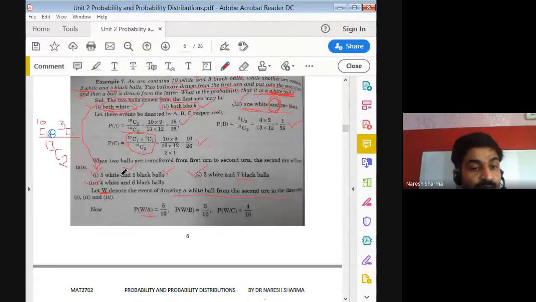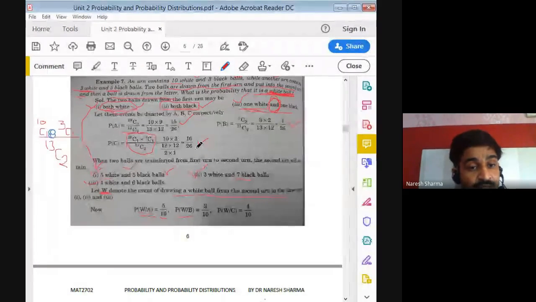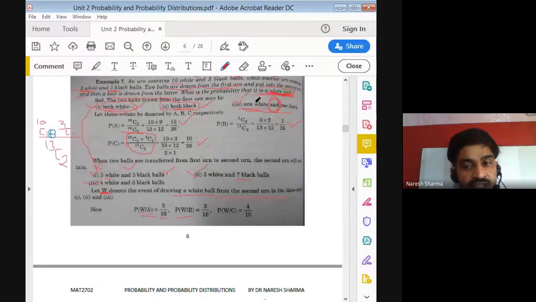Total white balls are 5 and total balls are 10. Now white ball when B happens. B already happened, because at a time maybe this happens, maybe this, maybe this, but only one can happen.